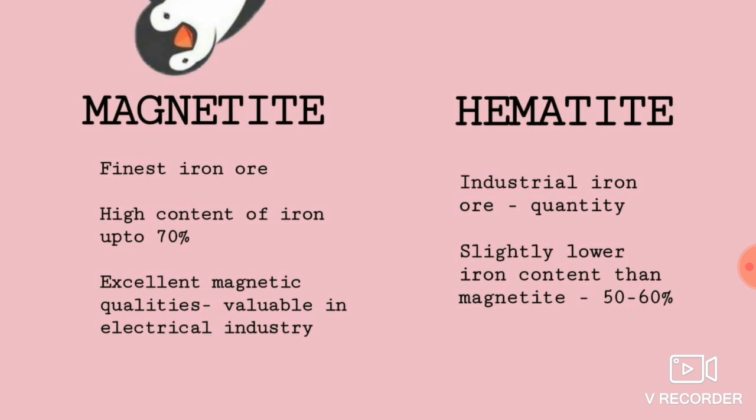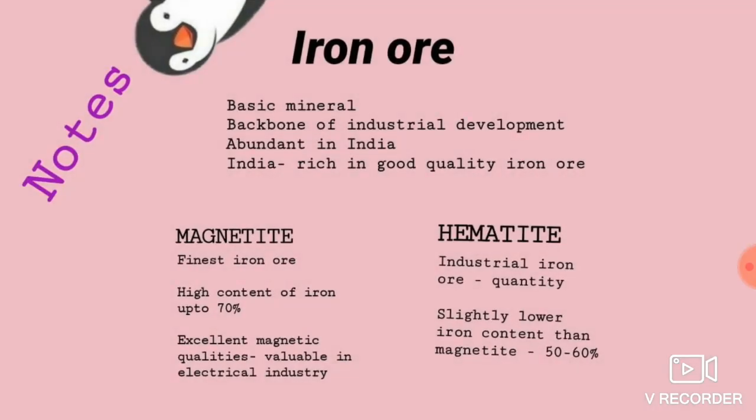They will ask you to name the finest iron ore. So it is magnetite, and the industrial iron ore is hematite. And the percentage of iron in magnetite is 70% and in hematite is 50 to 60%. So this is about iron ore. Iron ore is a basic mineral, it is the backbone of the industries, and India is producing more iron with good quality.